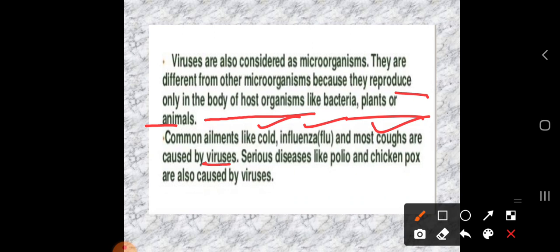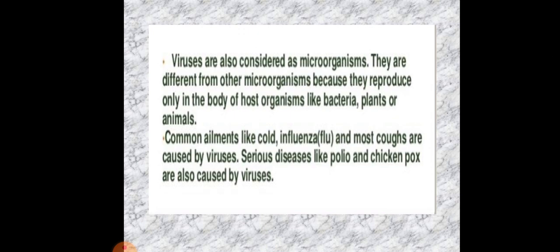Now which virus is very famous? Usually coronavirus, because its transmission rate is very fast. It can be transmitted from one person to another person. So virus reproduction is very fast in nature. The common ailments like cold, influenza and coughs are caused by viruses. Serious diseases caused by viruses you can take are polio, and chicken pox is also caused by a virus. So let us start this classification one by one.